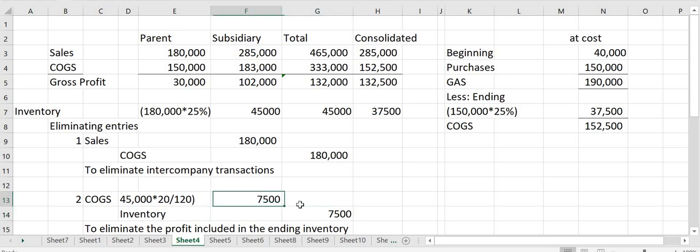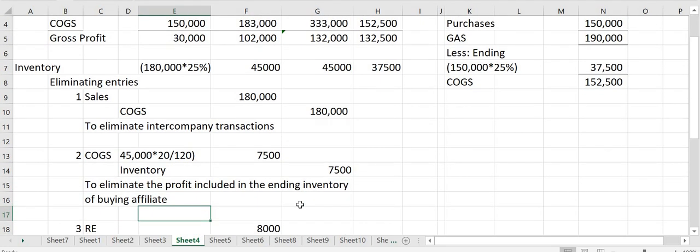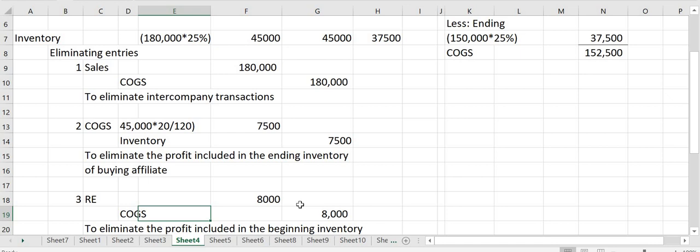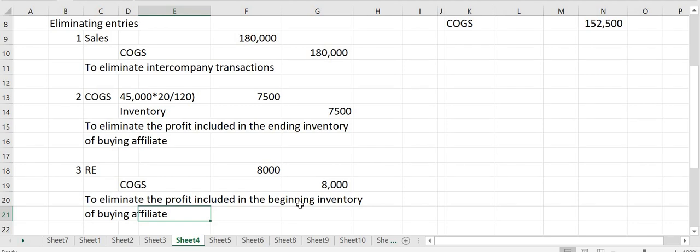The second entry is the unrealized profit in the ending inventory, because profit is realized only once the goods are sold. If the goods remain in the inventory of the buying affiliate, the markup is unrealized. Since the beginning inventory was already sold, the profit included in it is realized. So the entry is a debit to retained earnings and a credit to cost of goods sold for 8,000.